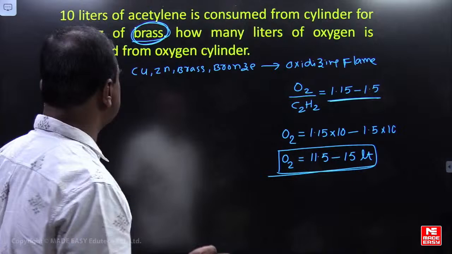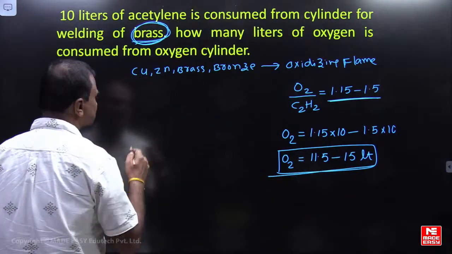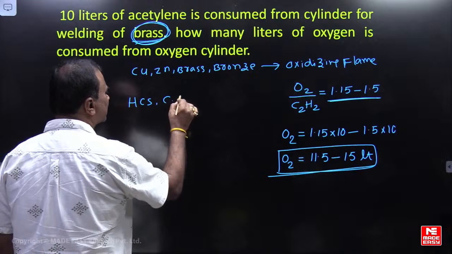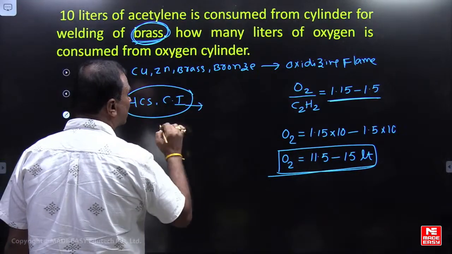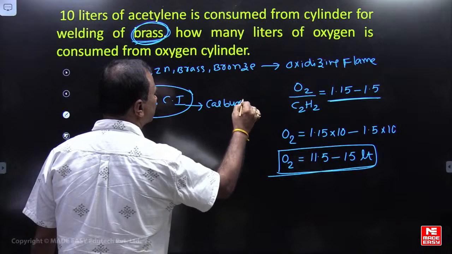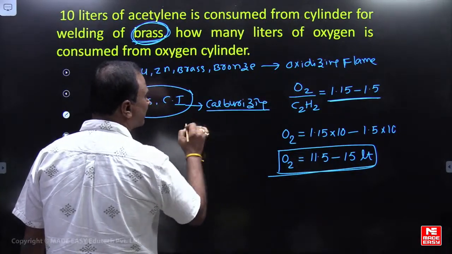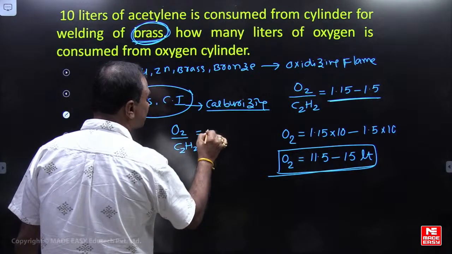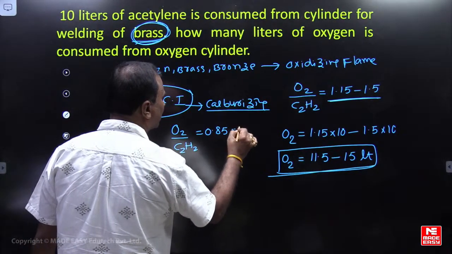Please check the material here. Brass. Sometimes let us say high carbon steels are given, cast irons are given. Then we have to consider what? Right, carburizing flame. Carburizing flame we are using. Carburizing flame में oxygen to acetylene ratio क्या होता है? It is 0.85 to 0.95.